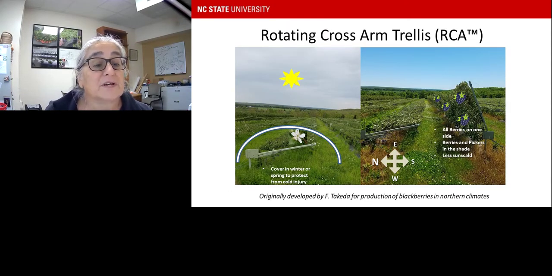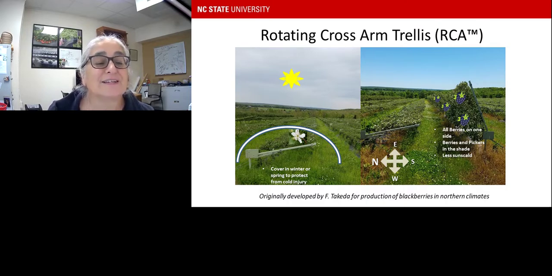So this is what the rotating cross-arm trellis looks like in the field in the springtime. This was originally developed by Fumi Takeda, and actually Herb Stiles had another version of this as well from Virginia Tech. This is an example of the trellises laying down in the springtime with the cross arms at almost a horizontal position. And you can see the sun there going in the background.